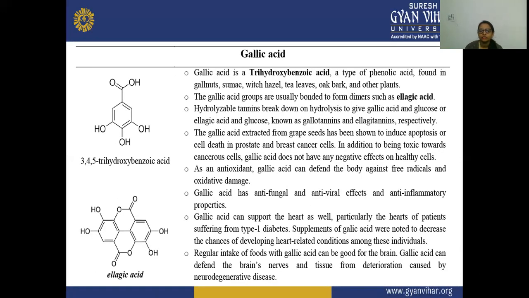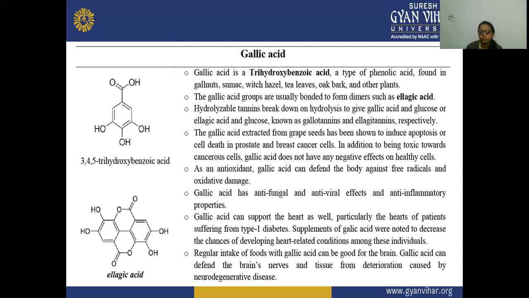Next is your gallic acid. So gallic acid is a trihydroxybenzoic acid because hydroxy groups are attached at the 3, 4, 5 positions, the two meta and the para positions. It acts as a phenolic acid, and it is found in pomegranate, sumac, witch hazel, tea leaves, oak bark, and other plants also.